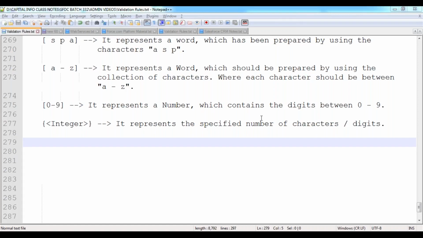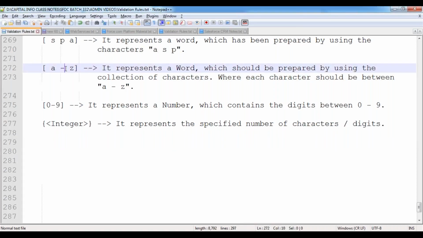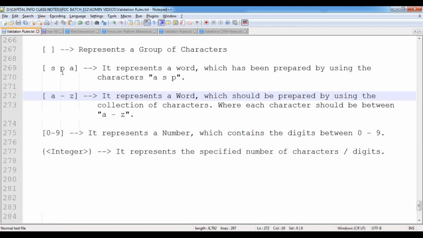No special characters? You can specify the special characters over here, depending upon the format. For example, in an email field, without @ it should not accept. So you have to specify that @ also inside these characters. Firoz asks, can we specify the position of the characters? No, we can't specify the position, but we can specify the number of characters. I will show you that option also here.